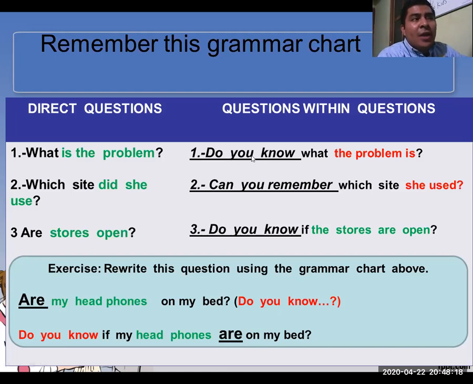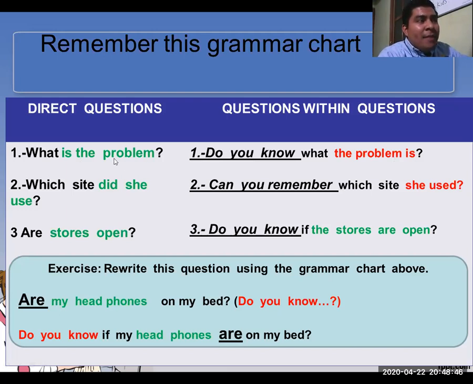Do you know is the first part of my sentence, but it has the structure of a question. Do you know what the problem is? Do you know what the problem is? So please check the structure, this one with green and this one with red, right? What happened? What happens with this, right?